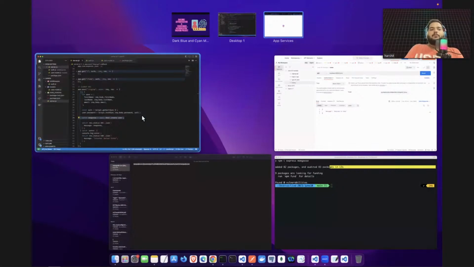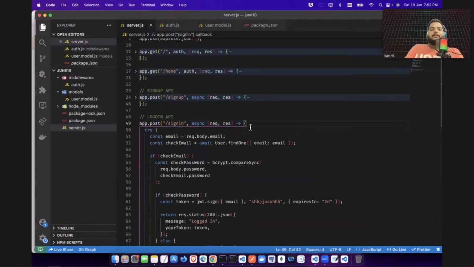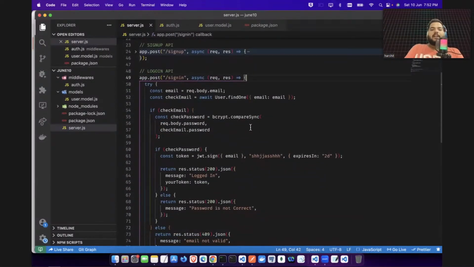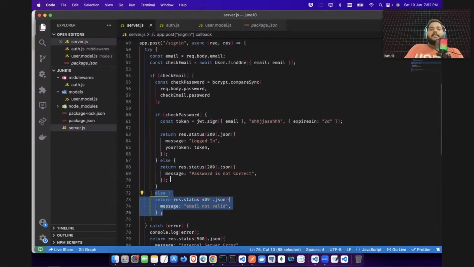If you come here again, this was the sign up API, and this was the login API. In the login API, first of all we check the email address, whether it is correct or not. If your email address is not correct, in the else I have written email address is not valid. Then I have checked whether the password is correct or not. If that password is not correct, I said password is incorrect. And if the password is also correct, I generate a token based on this secret key that expires in 2 days, and I send that token to the user.